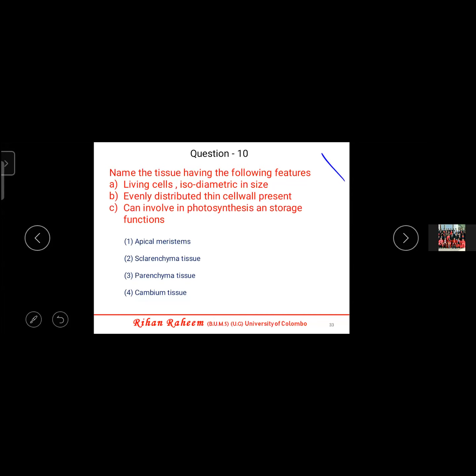The first two points, living cell, isodiametric, evenly distributed thin cell wall, are also common to apical meristem. But with the third one, involvement in photosynthesis and storage function, you can guess it is parenchyma, because the only function of meristematic tissue is dividing and growing, not storage, not photosynthesis. So parenchyma tissue is the best answer here.